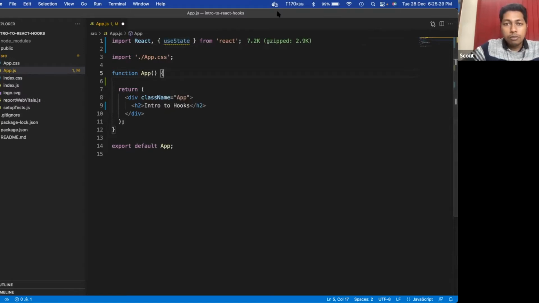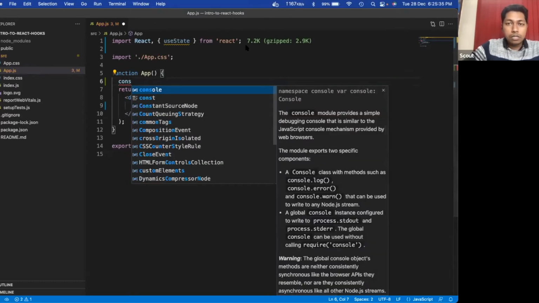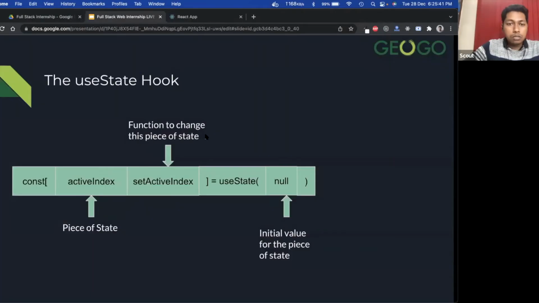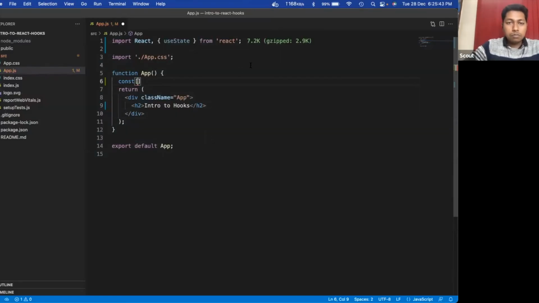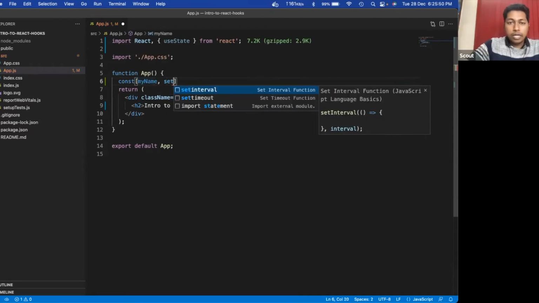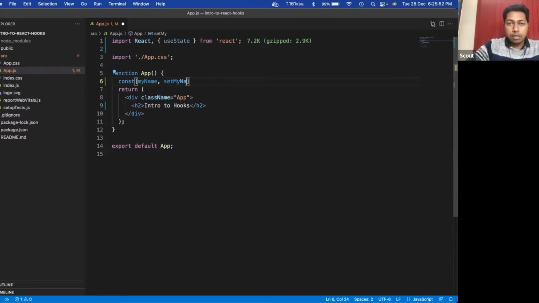How the useState hook works, we will look into it. But let me first define a useState hook, then I will explain. So const, say, myName, setMyName.